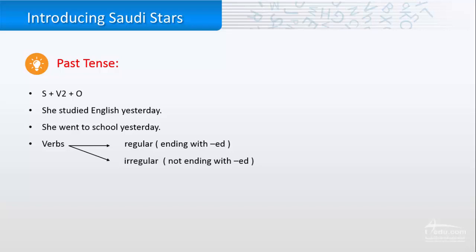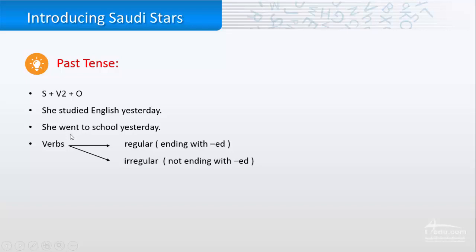So how do we know the past tense? We start with the subject, then the verb in the past form, then the object. For example, she studied English yesterday. So here the verb is studied, which is the past tense of the verb study. Also, we have she went to school yesterday. Again, the verb went here is in the past tense.